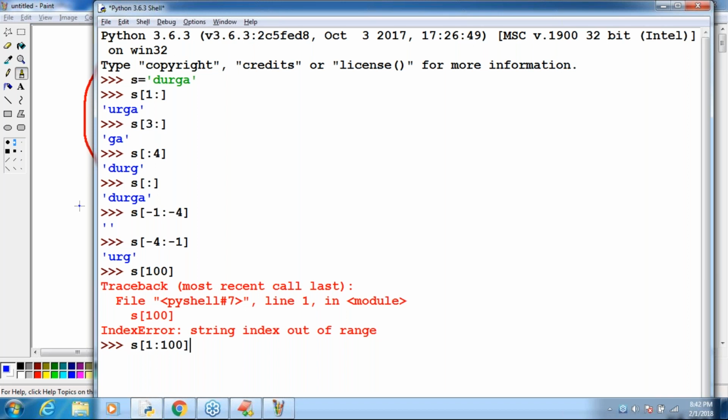But for the same thing, why don't you ask 1 colon 100? Sir, now what is the answer you are going to get by default? If this value is not in the range, automatically it will consider until the end of the string. Then automatically the output we get by default is URGA, from index 1. That's why URGA. In the case of the slice operator, you are never going to get an index error. Remember that, sir. Clear? If nothing is there, just an empty string by default we are going to get.